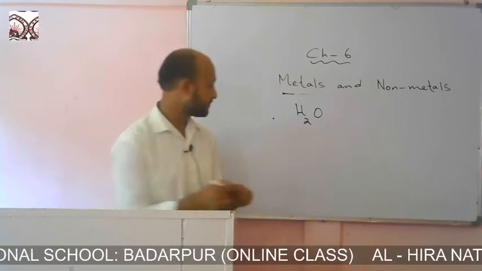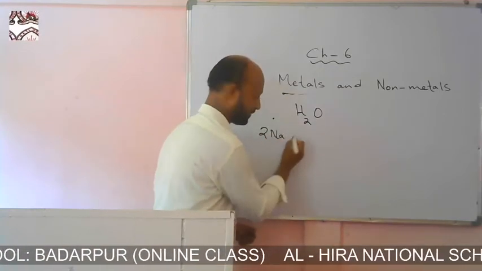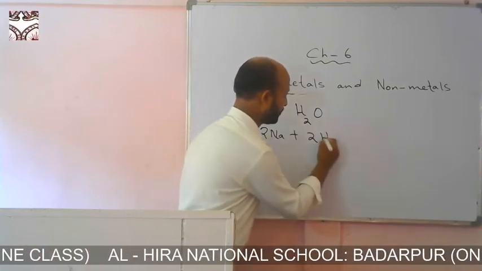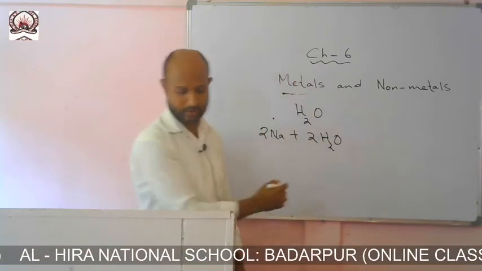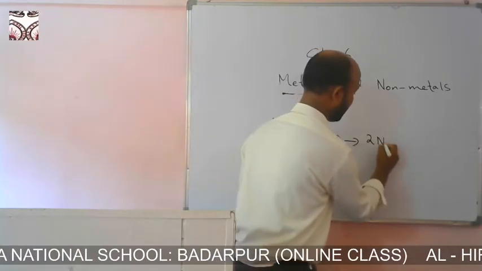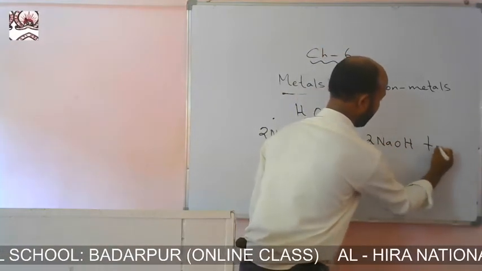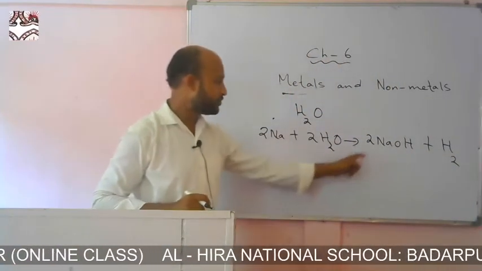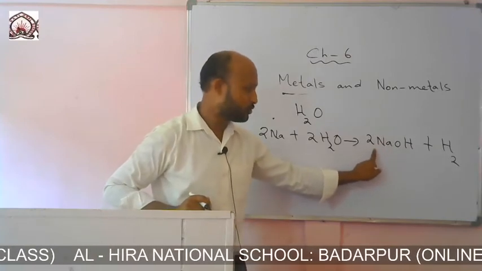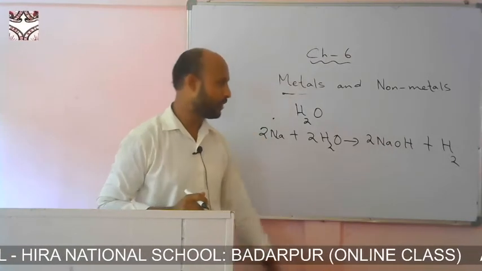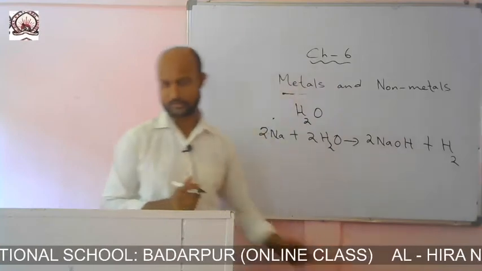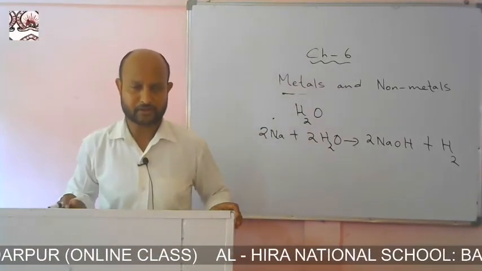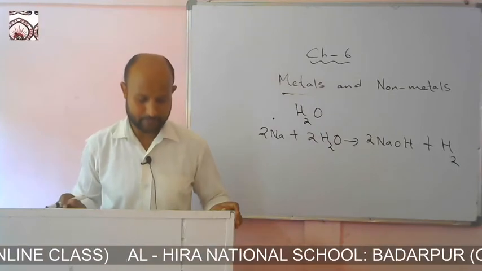Two atoms of sodium, when allowed to react with two molecules of water, form two NaOH, that is, two molecules of sodium hydroxide, along with hydrogen, two atoms of hydrogen. In this way, the displacement of hydrogen takes place in the case of water.